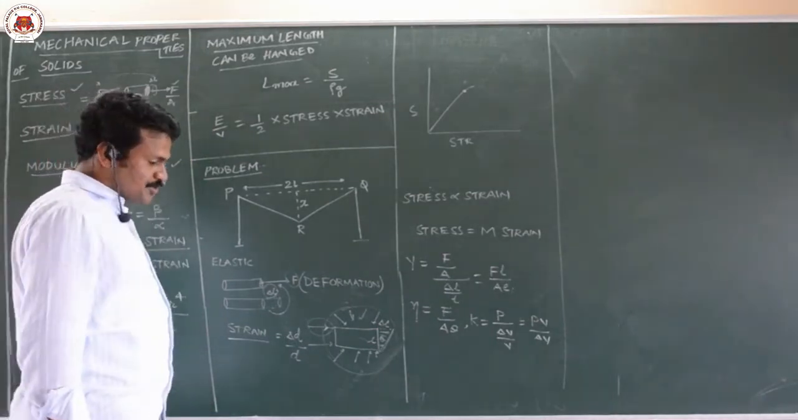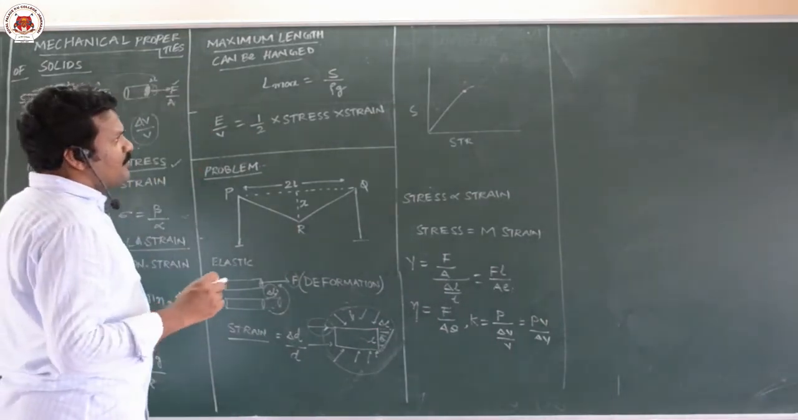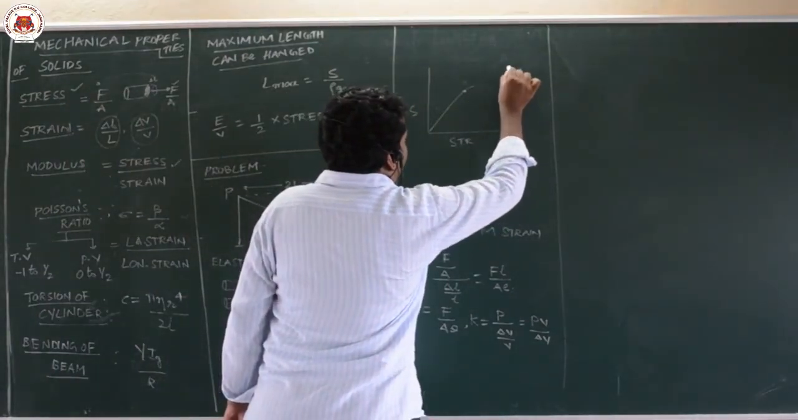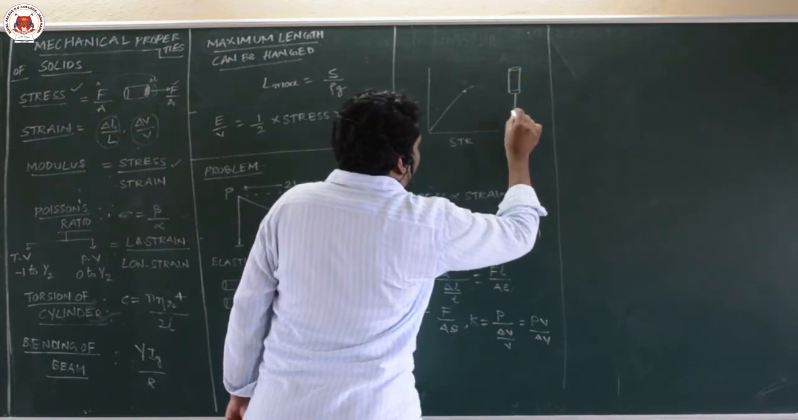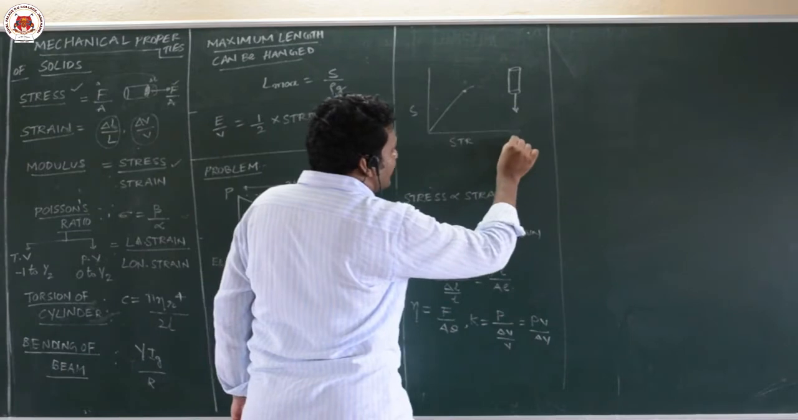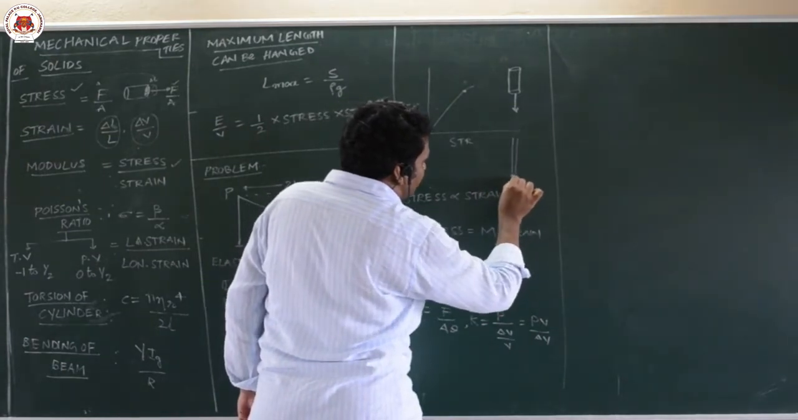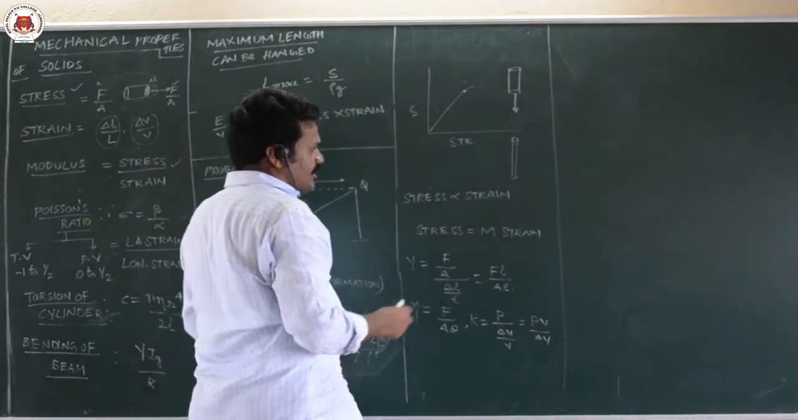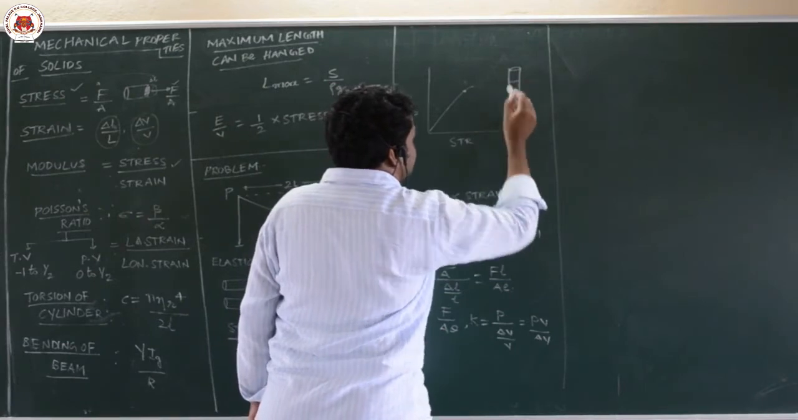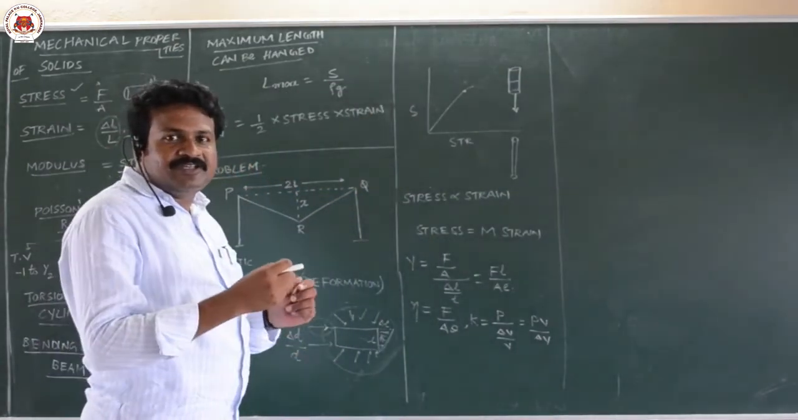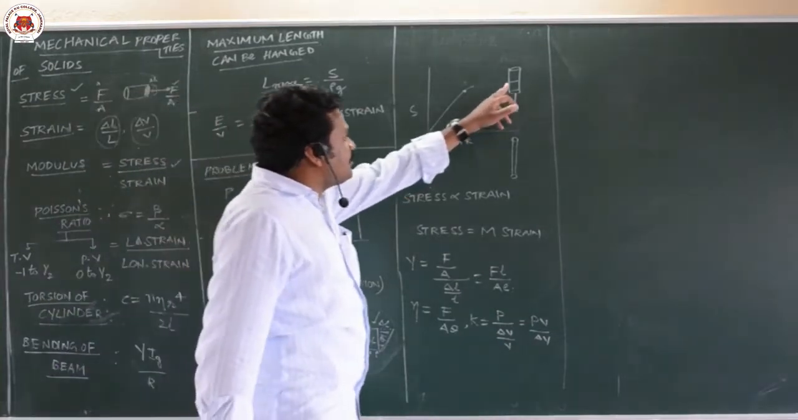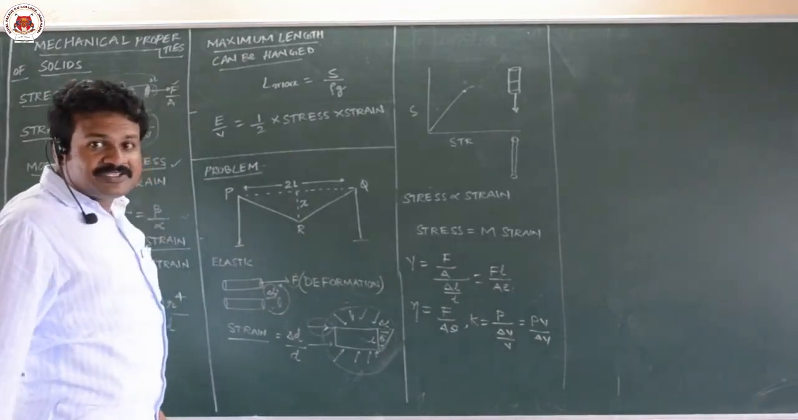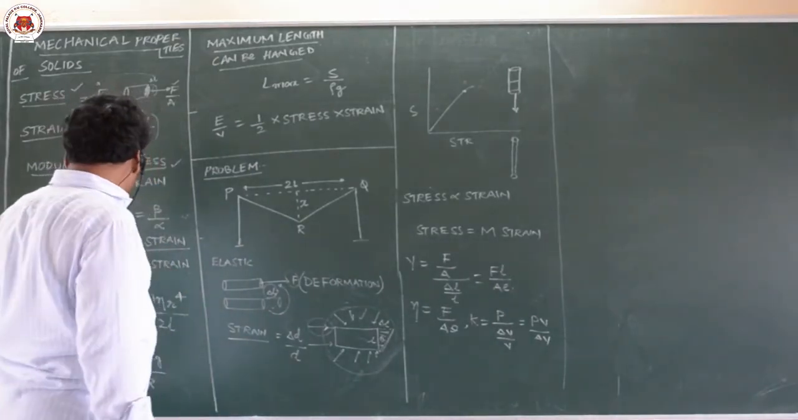Next is Poisson's ratio. What is Poisson's ratio? If you are elongating a wire, what happens? The wire becomes thin and its length increases. The thickness of the wire decreases like this. This decrease we call lateral strain, because laterally the dimensions are reduced. Lateral strain by longitudinal strain is called Poisson's ratio.